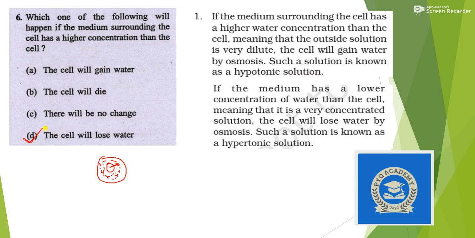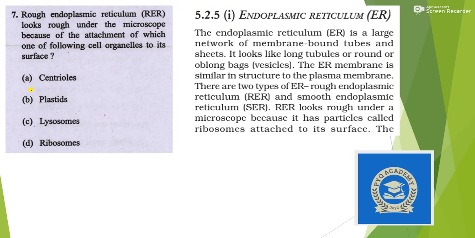It is also directly given in NCERT. The medium has a lower concentration of water, that means a higher concentration of solute than the cell, meaning that it is very concentrated. The cell will lose water by osmosis, so the cell will lose water. The answer is option D. Next, rough endoplasmic reticulum looks rough under the microscope because of the attachment of which one of the following cell organelles?